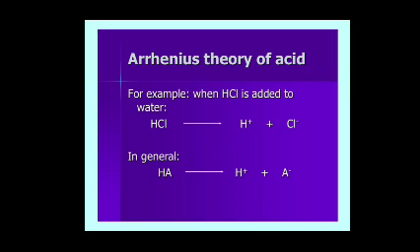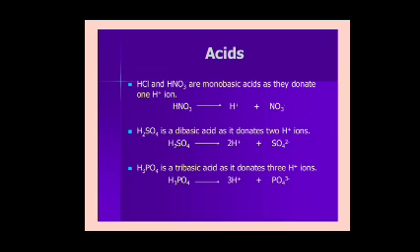For example, HCl dissociates in water to form H plus ions and Cl minus. In general, HA gives H plus and A minus.